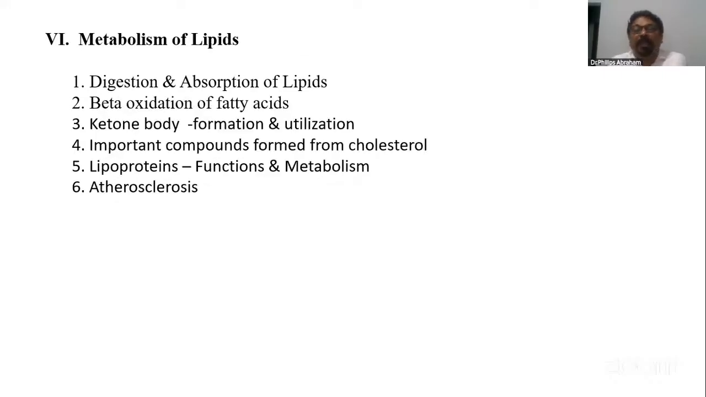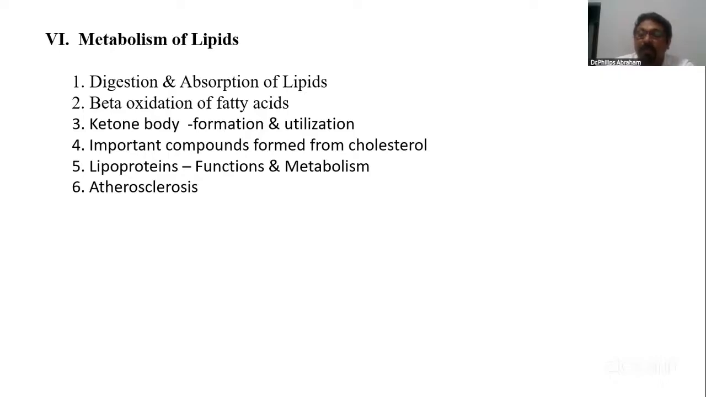Then about metabolism of lipids. Again, here also digestion and absorption of lipids. Here you should say about the lipase enzymes: lingual lipase, gastric lipase, and then pancreatic lipase, cholesterol esterase, phospholipase. About the 5 enzymes you're supposed to say, and their action. Of course, you're supposed to say the role of bile salts here in digestion.